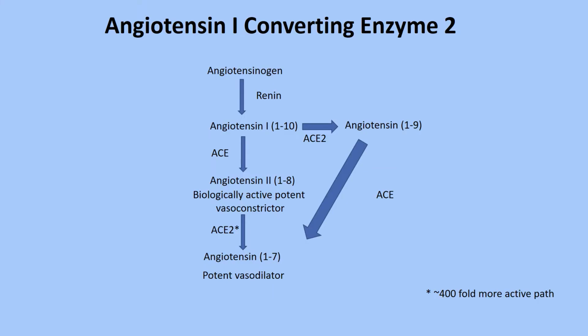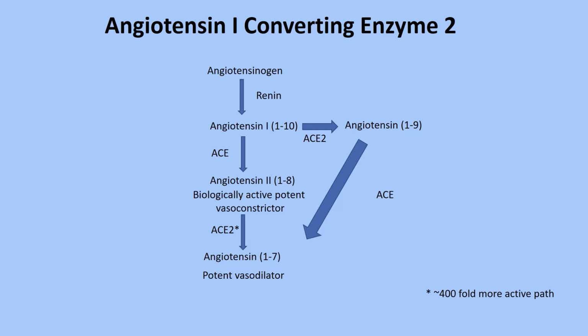What does angiotensin 1 converting enzyme 2 do? Angiotensinogen is converted into angiotensin 1, which is a decapeptide, via renin. This decapeptide is further hydrolyzed into an octapeptide via the enzyme ACE. This octapeptide is the potent vasoconstrictor.